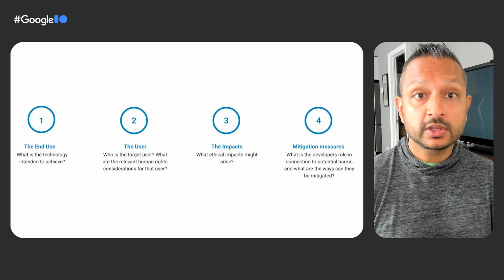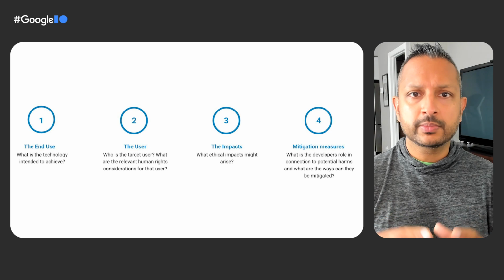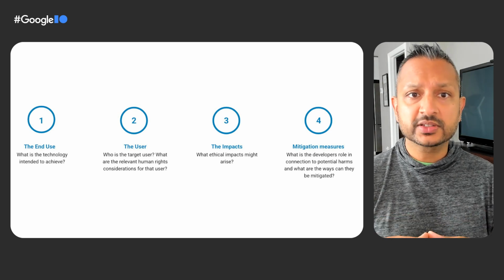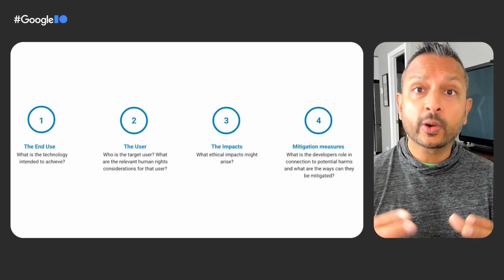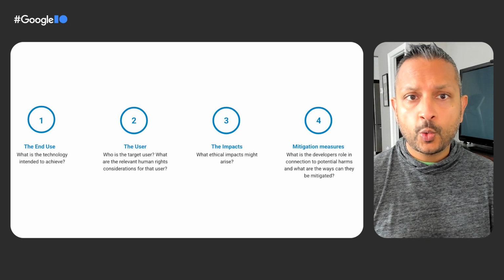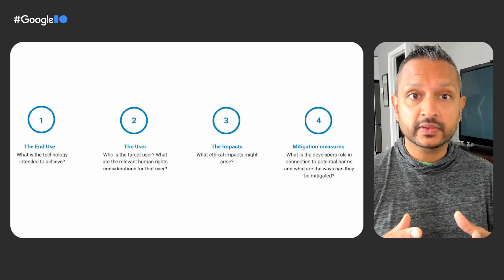Number 2, the user. Consider your target users and what ethical implications might come into play, as they can be significantly different between the public sector, private industry, or individual users. Considerations can include where the users operate, and is there a strong rule of law in those geographies? What individuals, partners, populations, or communities does the user interact with regularly, and who will be impacted by the technology?